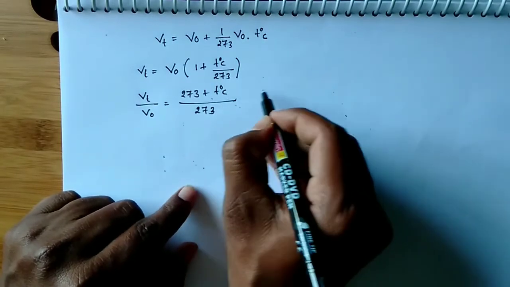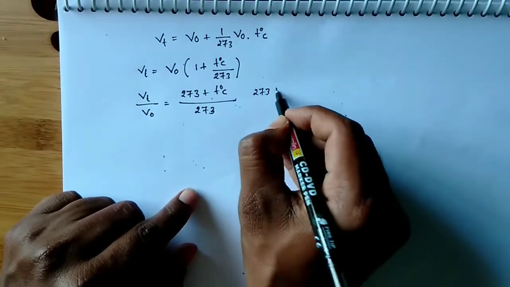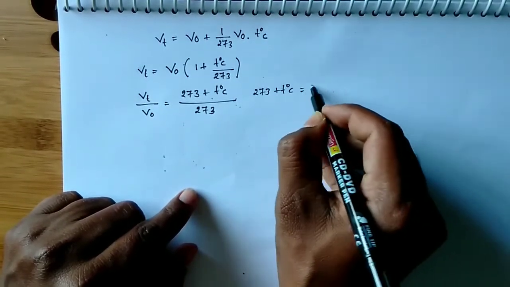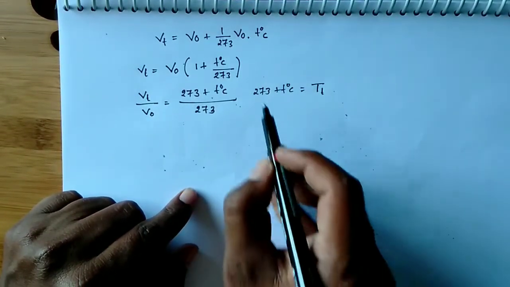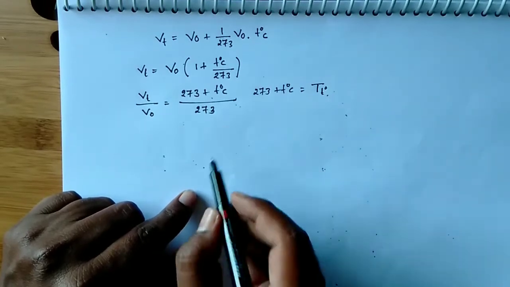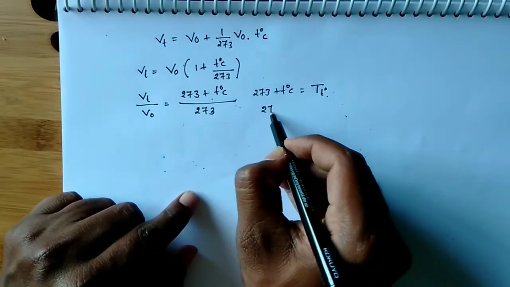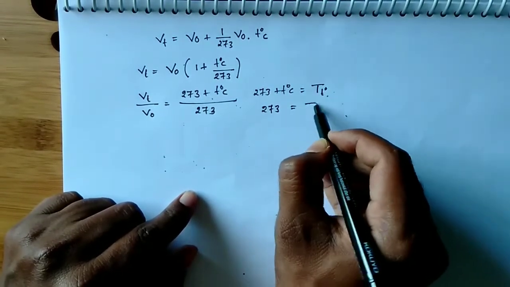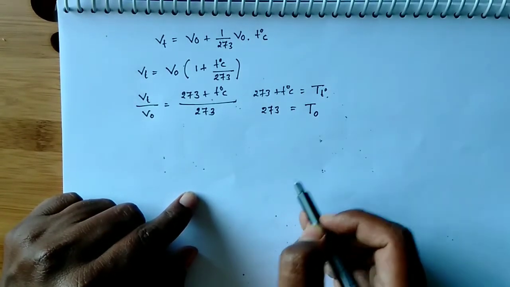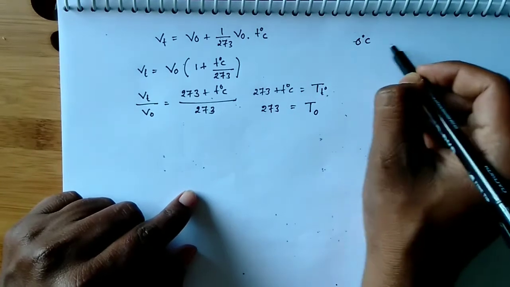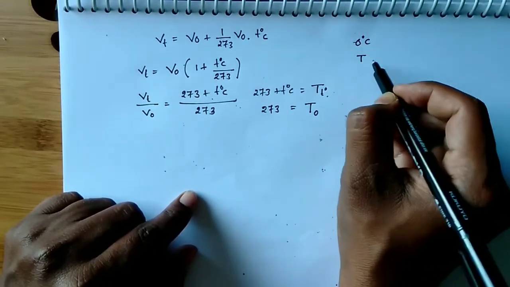So, shall I write 273 plus T degree centigrade as absolute temperature at T degree centigrade, and I can write 273 as absolute temperature at 0 degree centigrade. 0 degree centigrade means what? Convert to Kelvins.